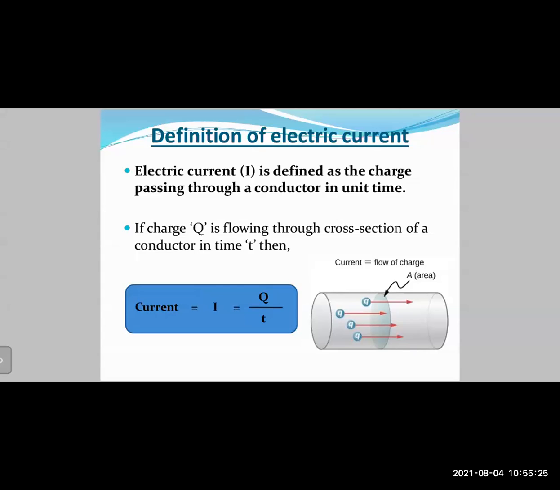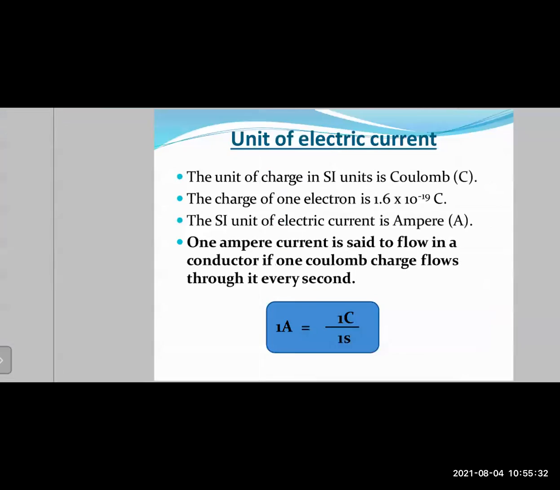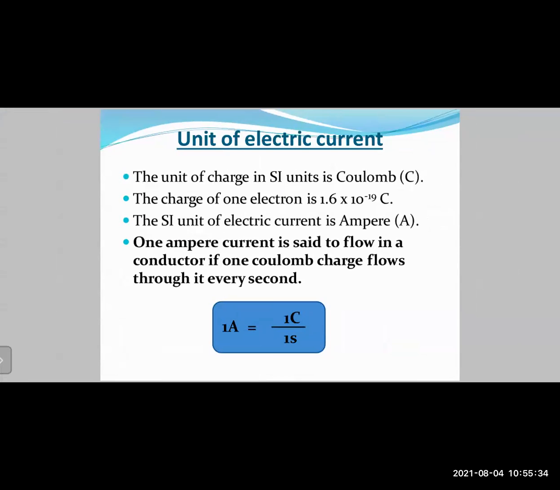Okay, so the faster, the more electrons pass through that point, the more the electric current. Then we had also studied the unit for electric current, right? The unit of charge in SI units is Coulomb, capital C. The charge of 1 electron is 1.6 × 10^-19 Coulomb, which is a very small quantity, right? The SI unit of electric current is the ampere, capital A.